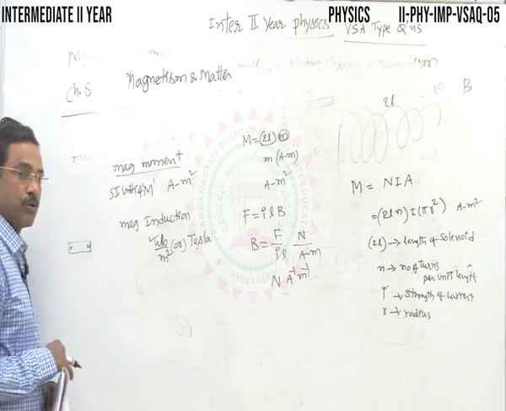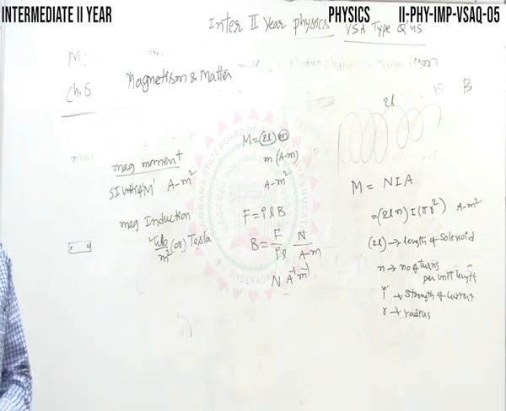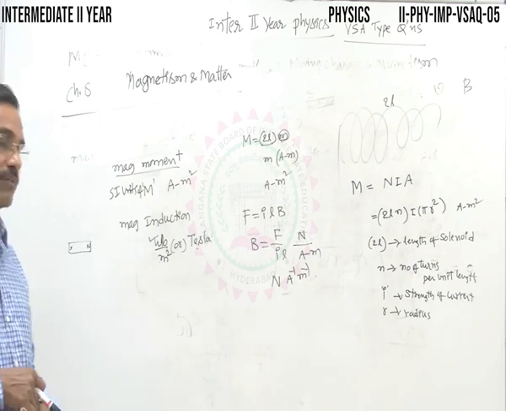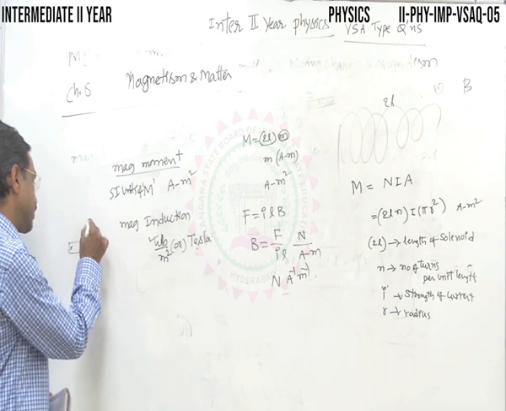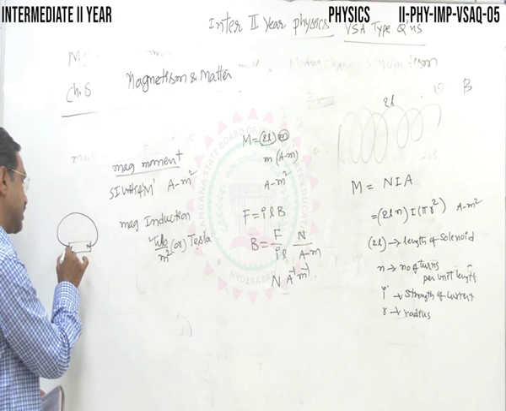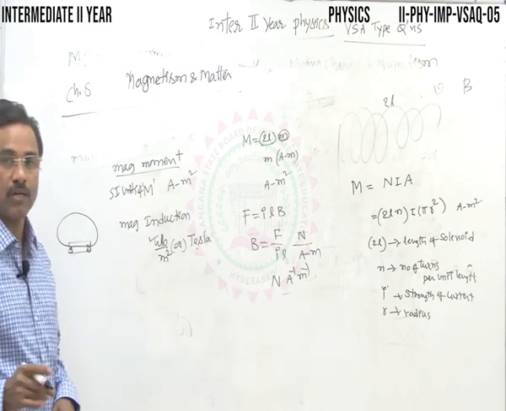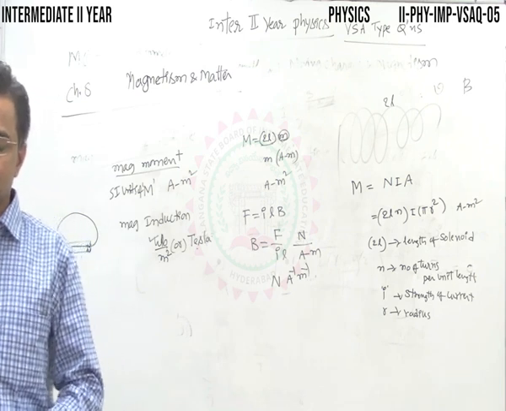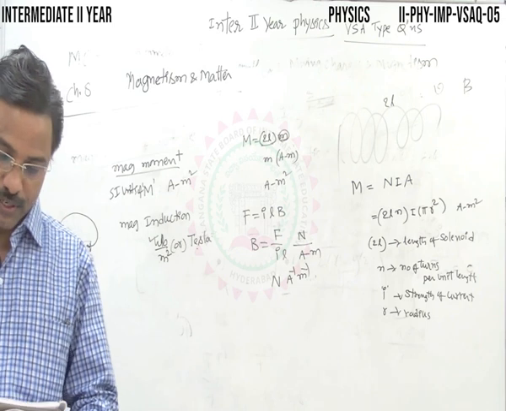As you already know, the line or curve along which a unit north pole tends to move when placed in the magnetic field is called a magnetic line of force. They always diverge from the north pole and converge at the south pole externally, and inside the magnet they move from south pole to north pole, forming a closed loop. And you have to highlight: magnetic field lines form continuous closed loops.